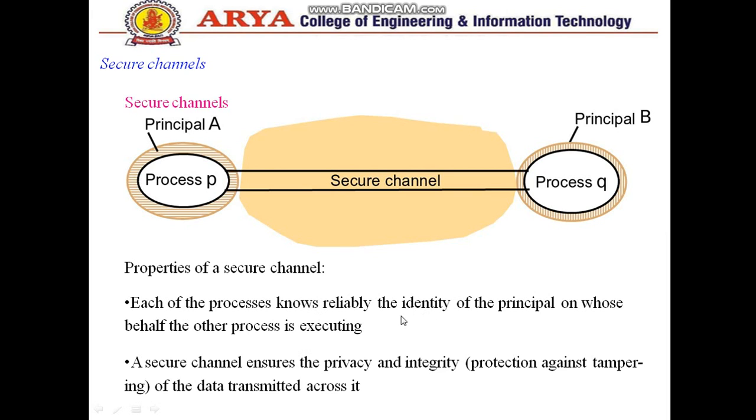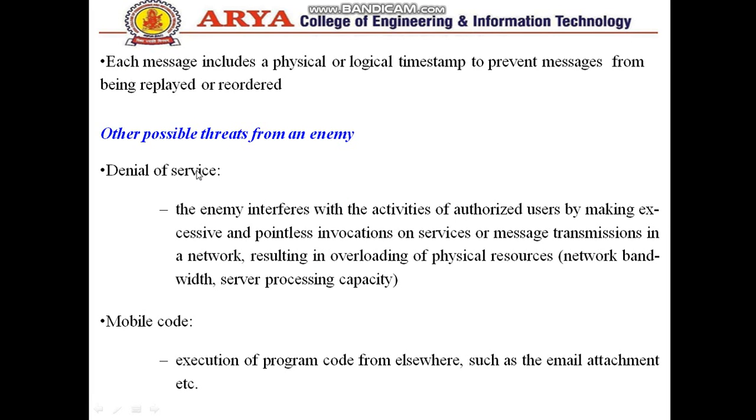Secure channels. So this is principal A, this is process B, and it is providing a secure channel through which it reaches principal B or process U. What are the properties of a secure channel? Each of the processes knows reliably the identity of the principal on whose behalf the other process is executing. That is the reliability and identity. A secure channel ensures privacy and integrity, that is, protecting against tampering of data transmitted through it.